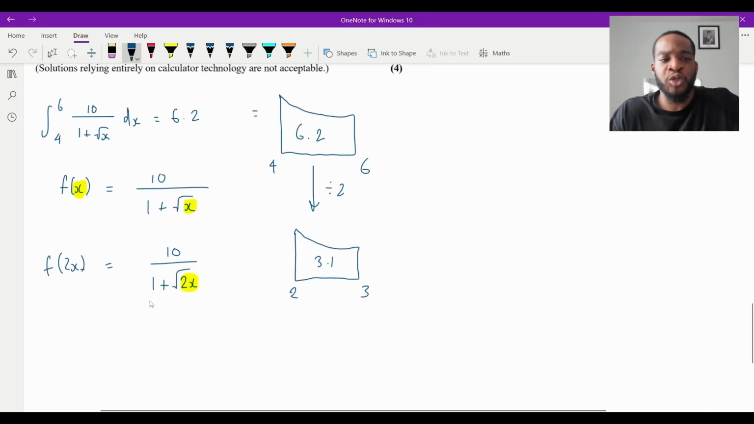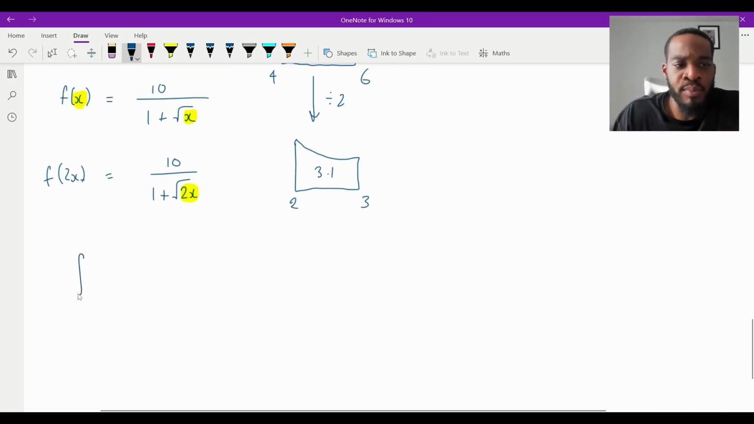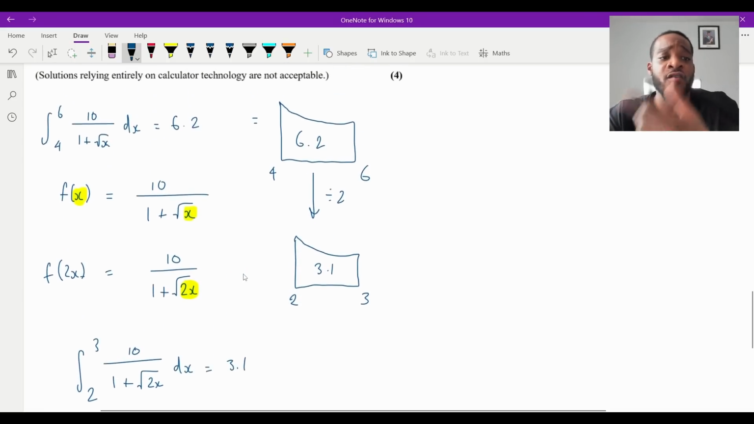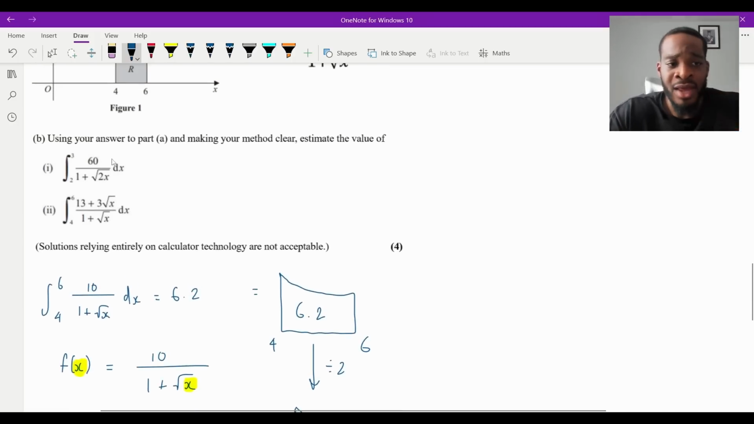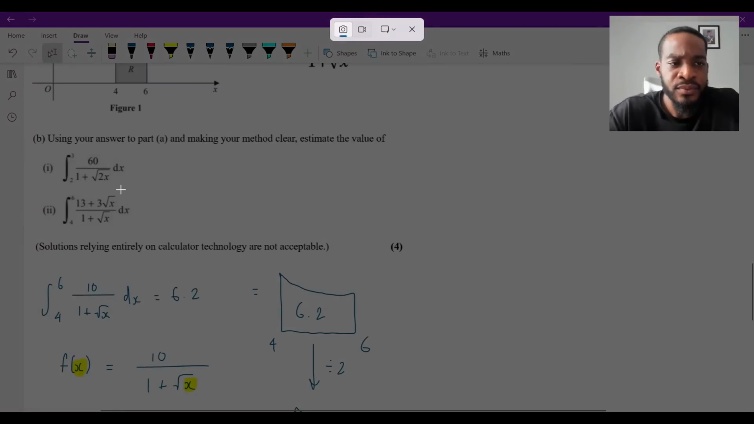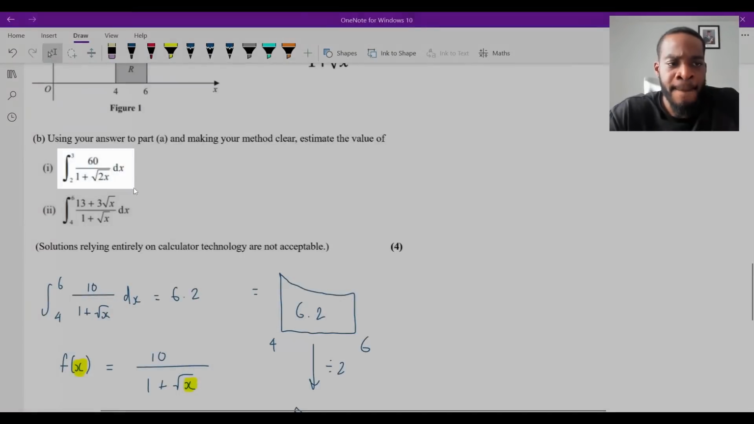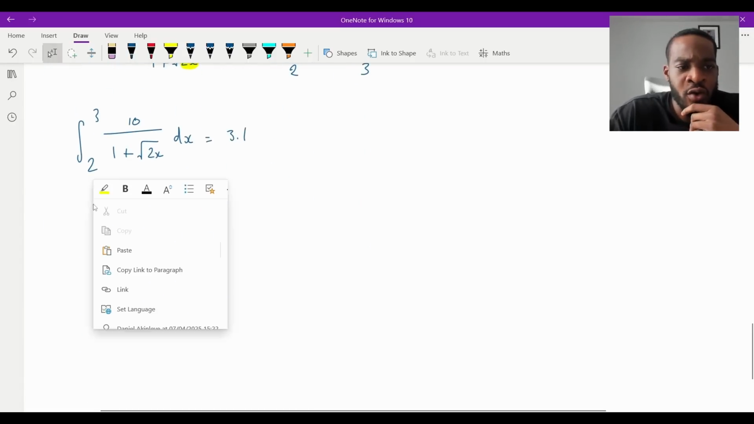So what we can say for sure is that the integral between 2 and 3 of 10 over 1 plus root 2x dx is definitely going to be 3.1, because it's just half of the area that we found out in part A. Now, remember, this isn't the question for part I. They had a 60 there. So let me just grab that so we can use it as a reference. So we know that this is true.